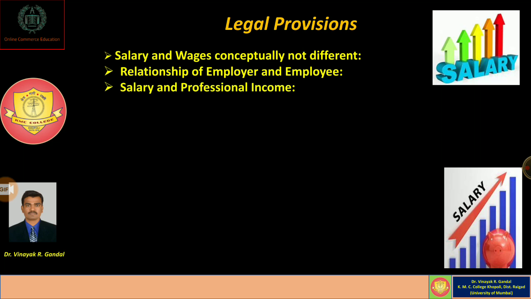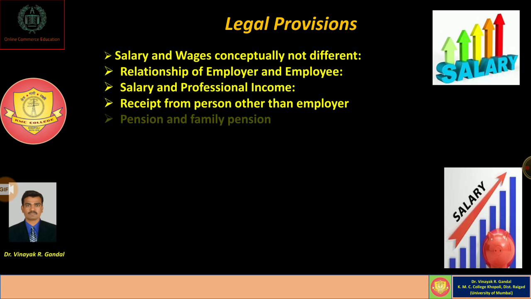The third provision is about salary and professional income. Whatever amount of salary and professional income the employee or assessee is getting is always chargeable to tax under the head of salary income. Amounts received from a person other than the employer are also chargeable to tax under the head of salary.